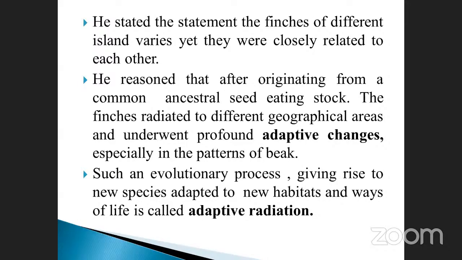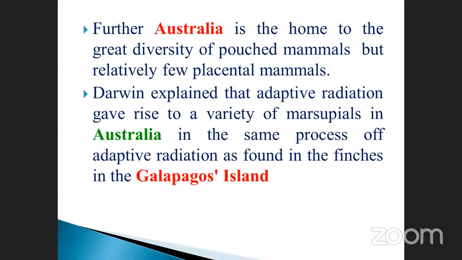Further, Australia is home to a great diversity of pouched mammals, like the kangaroo, but relatively few placental mammals. These are all important. They exist only in Australia, because they cannot survive in other places compared to Australia. Australia is their motherland. That is the reason.